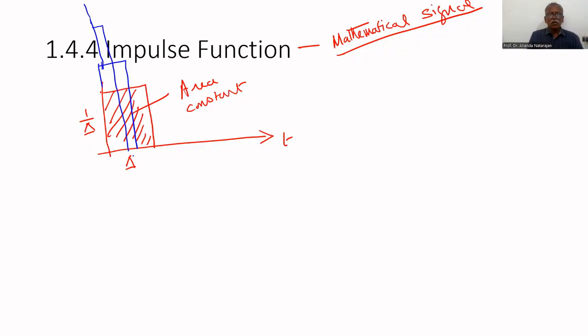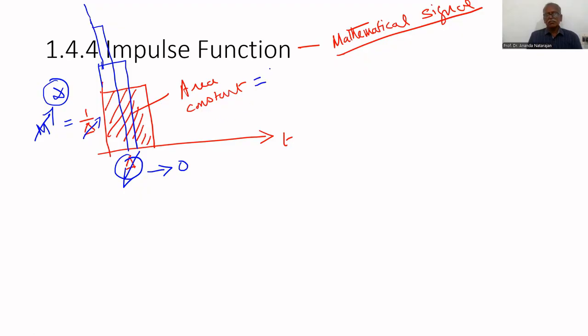If you want to decrease this delta, this magnitude M will go on increasing. So as delta approaches 0, M approaches infinity. The limiting value of delta tends to 0, the magnitude reaches infinity. However, the area remains 1.